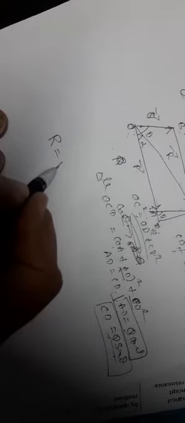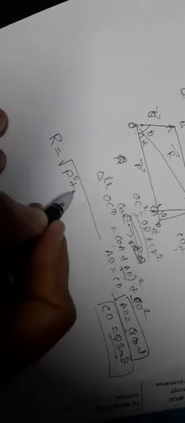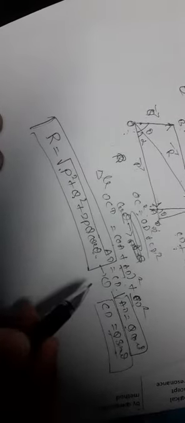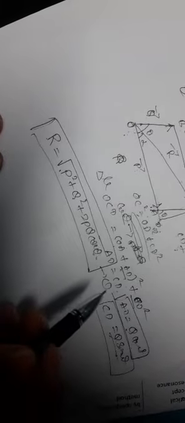Substitute these values in the previous equation. Finally we get the resultant force. The final equation is R is equal to the root of P square plus Q square plus 2PQ cos theta. What is the meaning of capital R? Capital R is the resultant force. P and Q are the two vectors acting at a point in equilibrium. Theta is the angle. This equation is called the magnitude of the resultant.